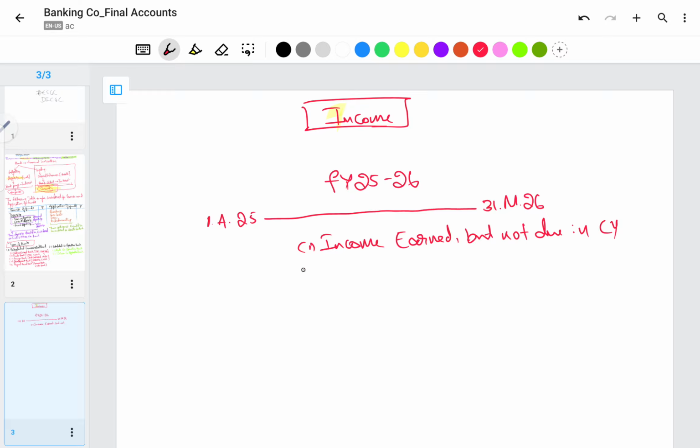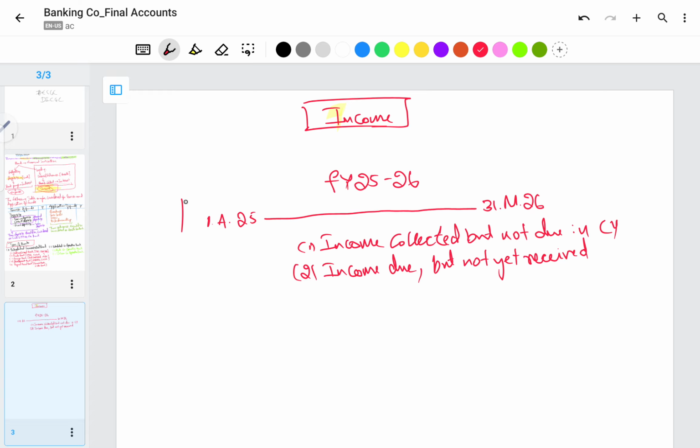The second category is income due, and here income collected, here income due but not yet received. These are the two major phenomena. Let's discuss one by one.